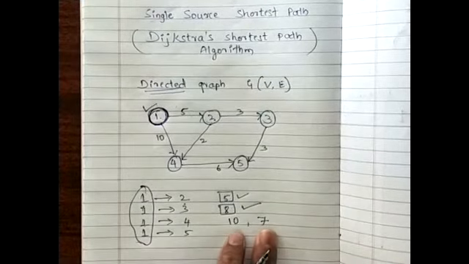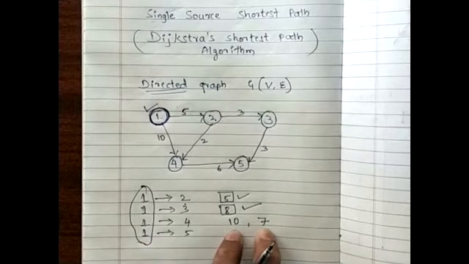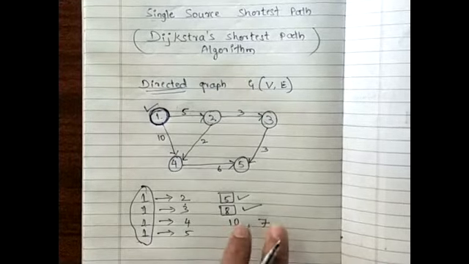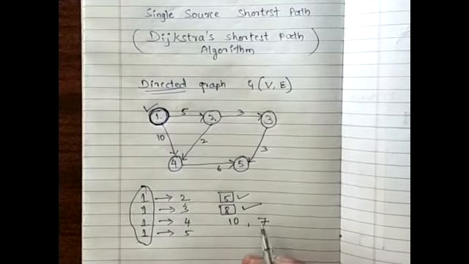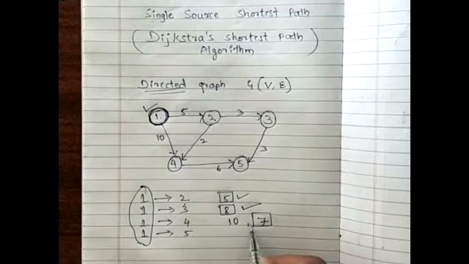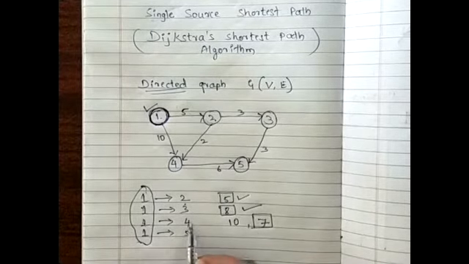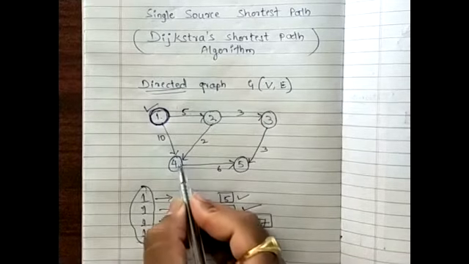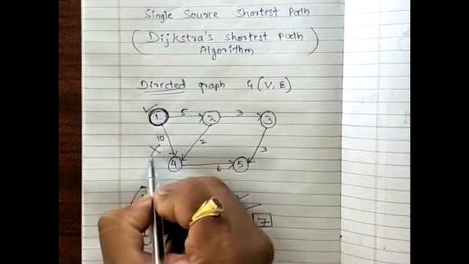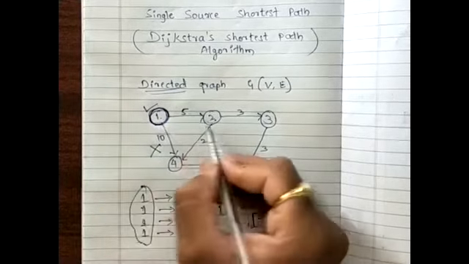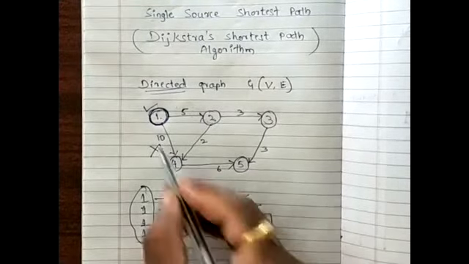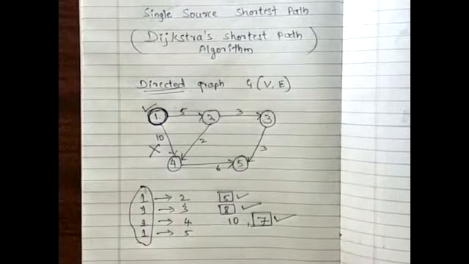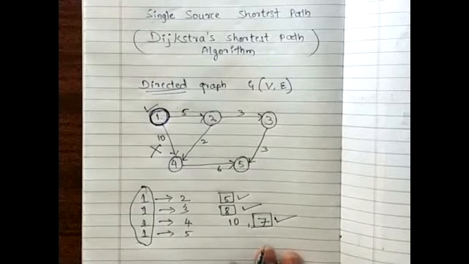These two are feasible solutions. But since I am greedy here, I need to minimize my objective function so that I can take the minimum path. So the minimum path definitely here is 7. That is, if I want to reach from 1 to 4, even though there is a direct path, I will not select that. But what I would do, I would go from 1 to 2, and from 2 to 4 I will reach, so that my distance between the source and destination is minimized. Understood?